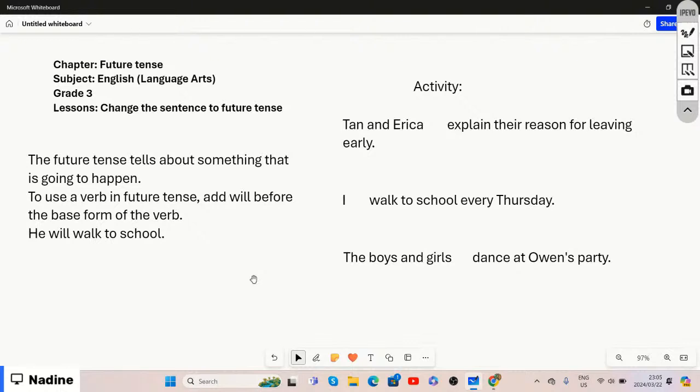And the lesson that we are going to focus on under the chapter of future tense is to change the sentence to future tense. So that is basically going to be our chapter as well as the lesson for today.